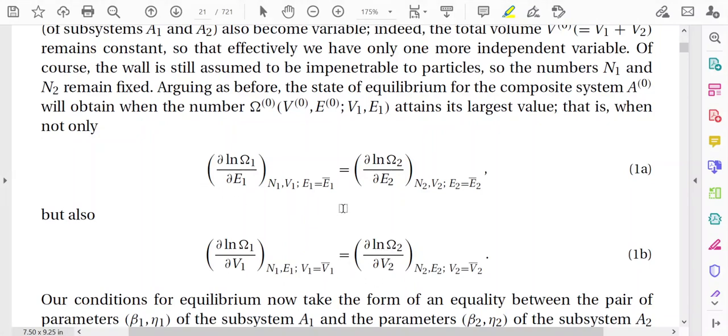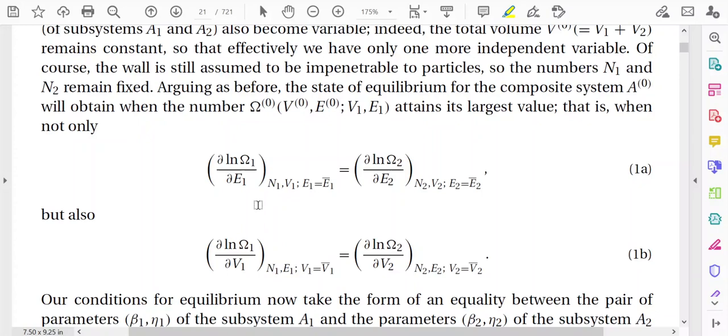The first condition is for the equilibrium of the energy, because two systems are in contact and energy is varying. After a certain instant of time, the system will go to equilibrium, and at that time there will be no more variation of the energy. That is why, with respect to energy, the total number of microstates becomes constant.